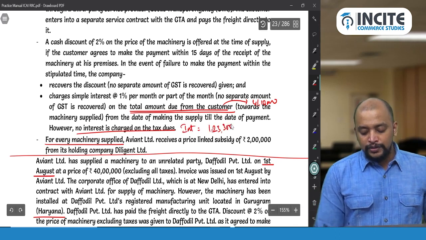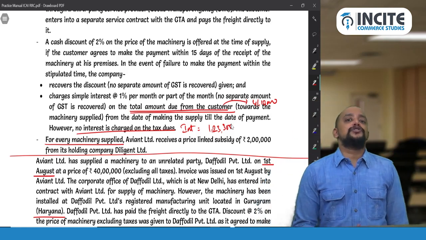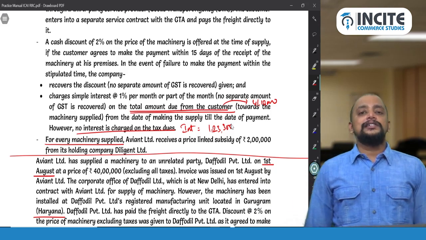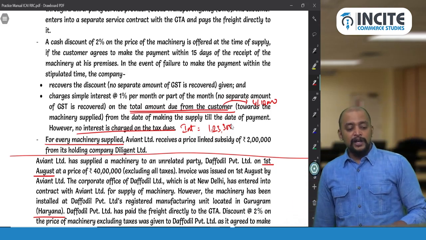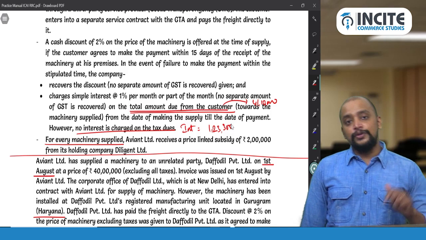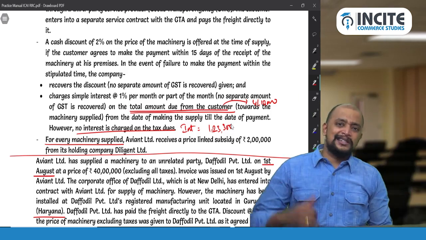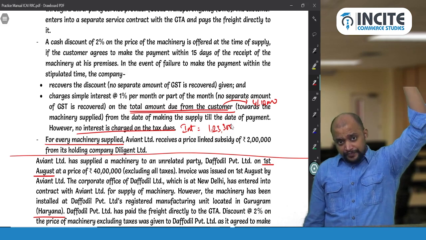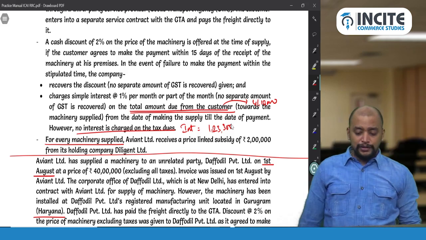But I told you, in the absence of information, interest should be assumed as inclusive of GST, correct? So that you need to write. Interest is assumed to be inclusive of GST, 1,23,300 into. What is the rate applicable to that interest? Interest is not a separate supply. We need to take the rate applicable to the original supply. What is the rate applicable to the original supply?